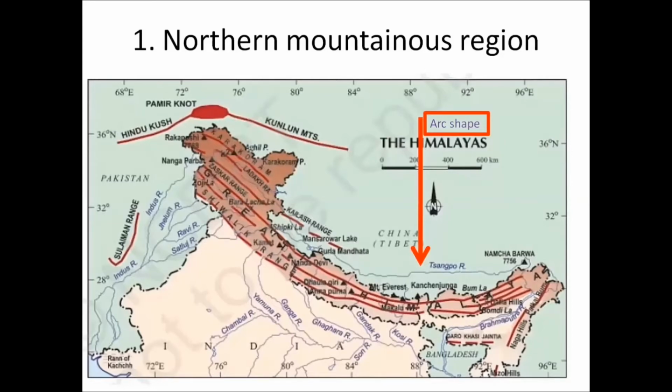So here today, now we will continue with the northern mountainous region. Now the northern mountainous region, we will talk about the number of mountains and peaks in the northern part. This is an important natural region of India. It is known as the Himalayan mountain system, which is spread over about 2,400 kilometers in west-east direction. In the north, it has an arc shape. Here you can easily make out in the northern side. Earlier we have seen the picture itself. The shape of it is in the form of an arc. Its width ranges between 240 kilometers to 320 kilometers.